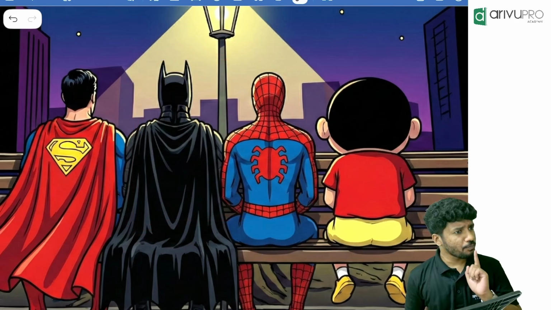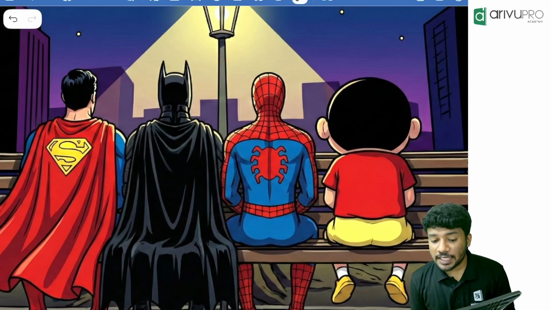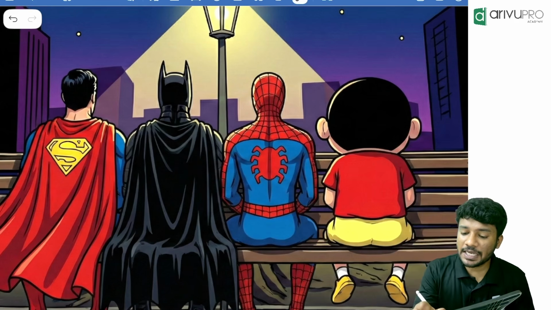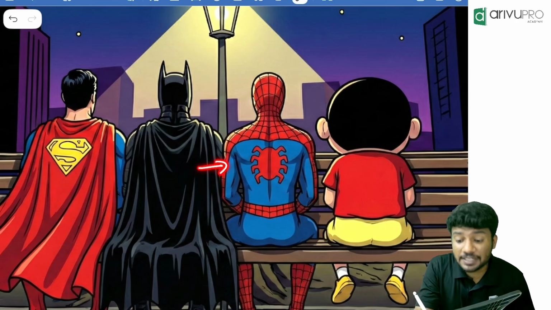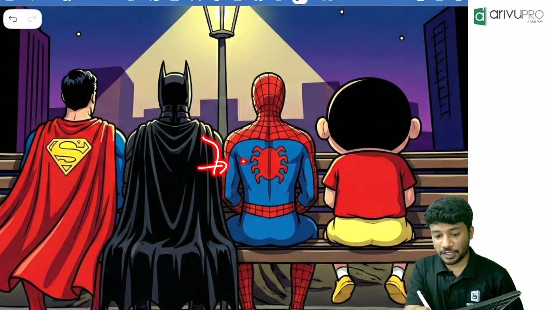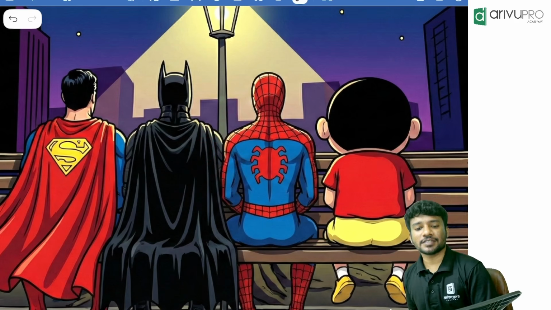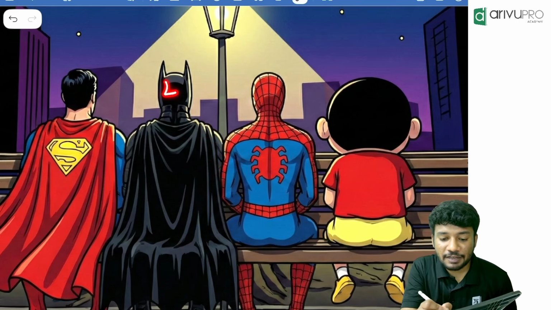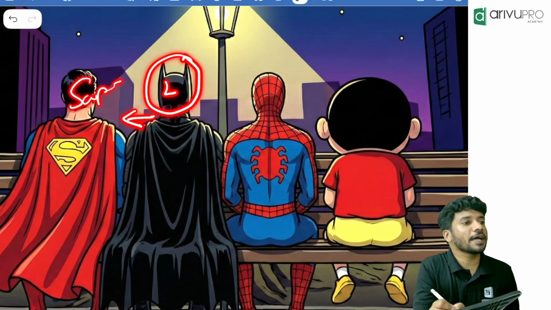Now, my major question. Who is sitting immediate right of Batman? Immediate right means right next to him. On the right hand side, right next to him, who is sitting there? Spider-Man is sitting there. Who is sitting immediate left of Batman? Superman is sitting there.